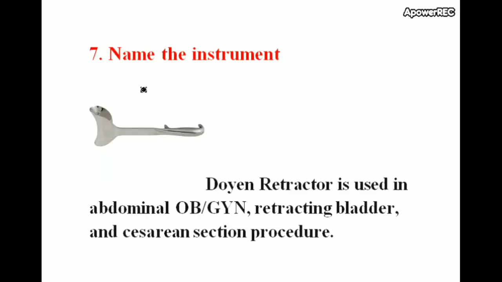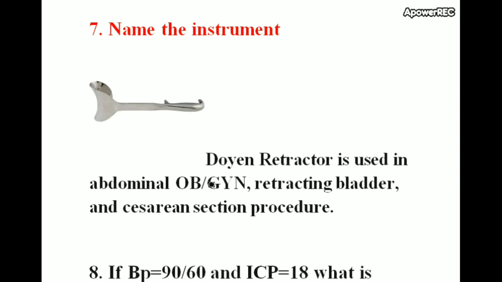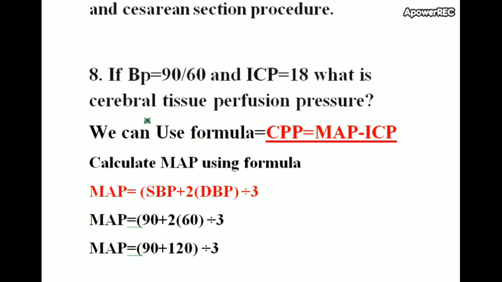Name the instrument. Doyen retractor. This Doyen retractor is used in abdominal, obstetric or gynecologic surgeries, for retracting the bladder in cesarean section procedure. If BP is 90 by 60 and ICP, intracranial pressure, is 18, what is the cerebral tissue perfusion pressure?